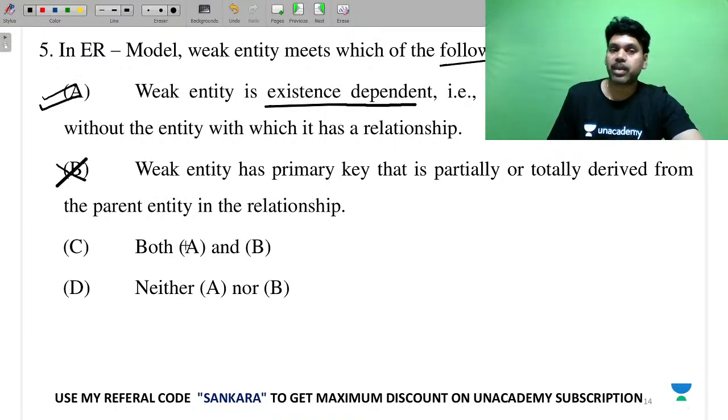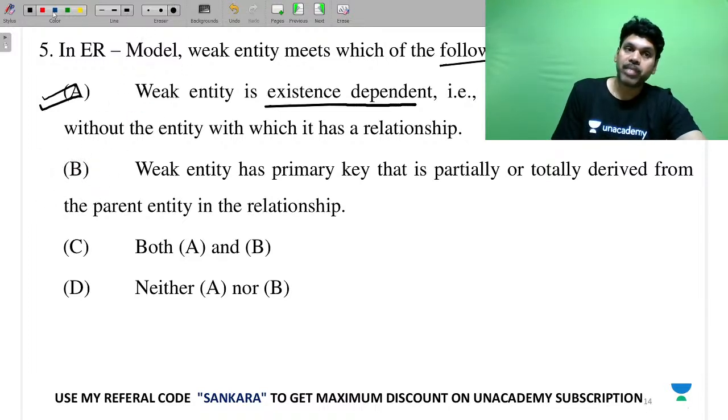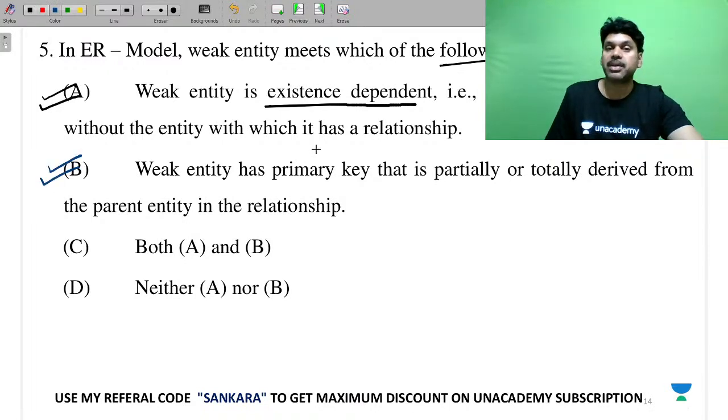No. Weak entity has a primary key that is partially or totally derived from the parent entity in the relationship. So we also go for this, because using the parent entity with the help of discriminator, you can go for it.